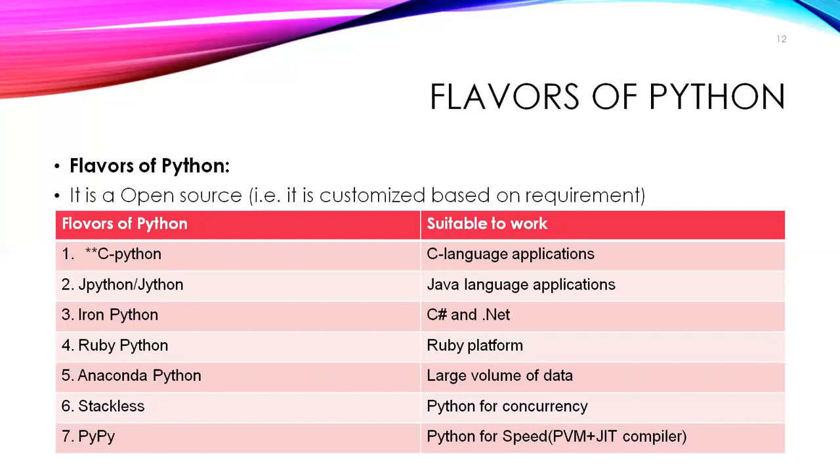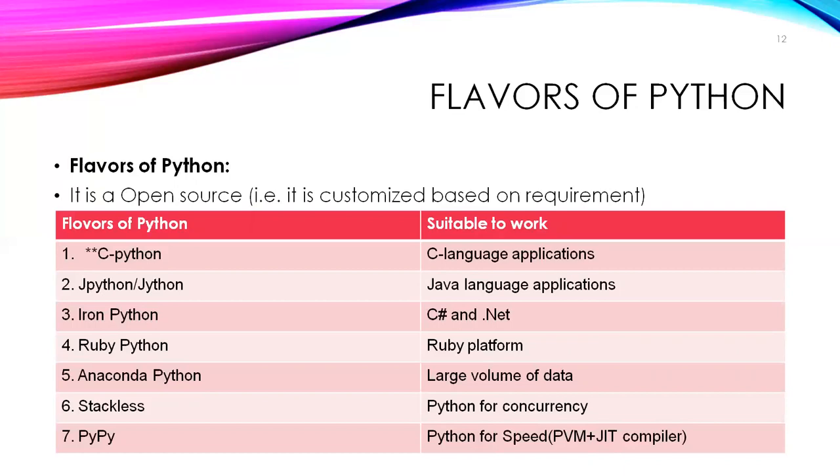So where can we use these? CPython for C language applications, Jython for Java language applications, IronPython for C Sharp and .NET, and Ruby Python for the Ruby platform. Different flavors we can use. Anaconda Python for large volumes of data, such as machine learning, data science, analysis. There we can go for Anaconda Python.